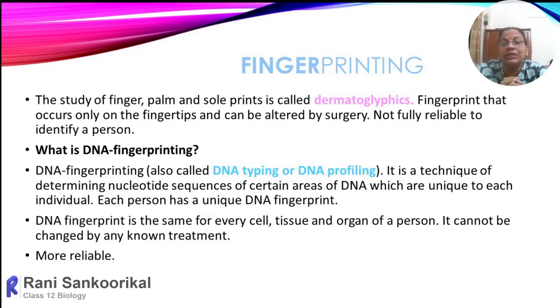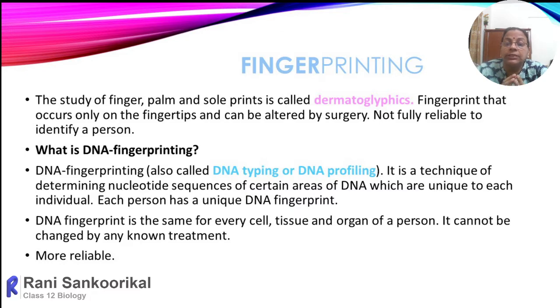So the child will get a unique combination of base sequences. By studying that uniqueness, its location and the pattern of arrangement, it can be taken as valid evidence for solving the identity of a person in different fields. That study we call DNA fingerprinting.